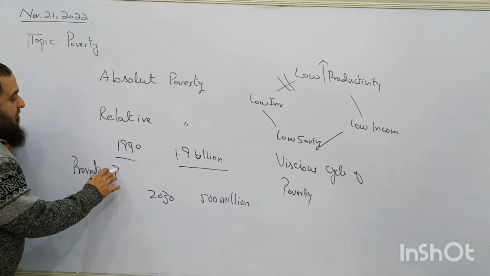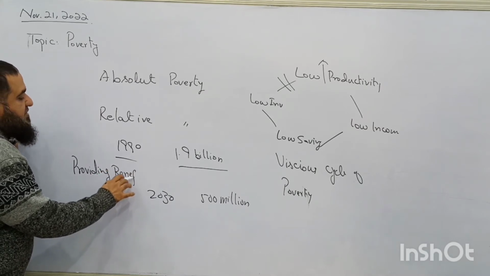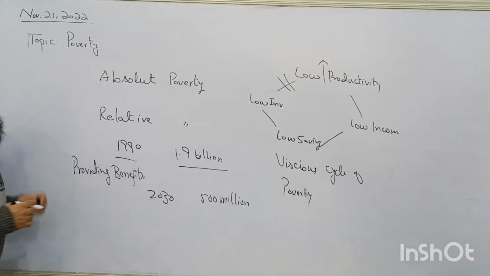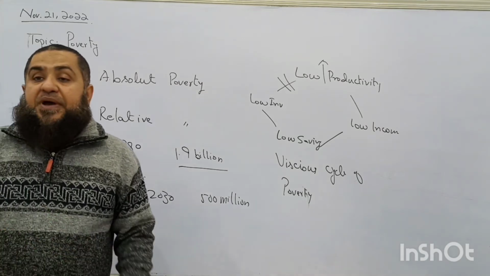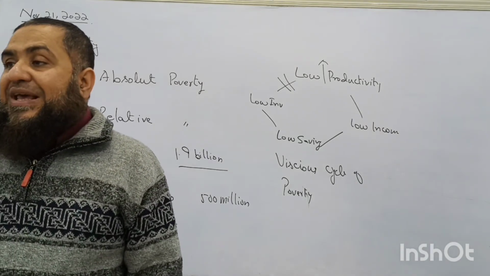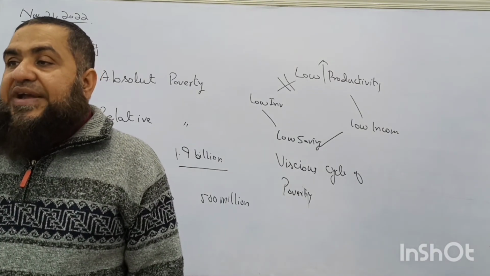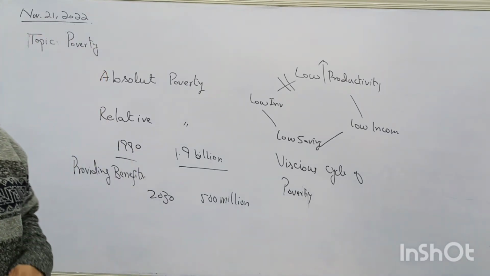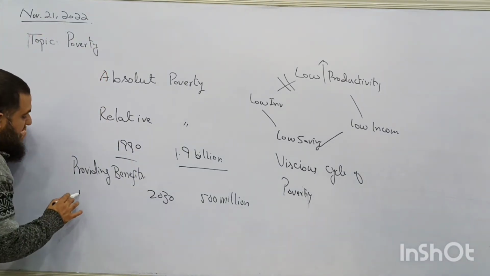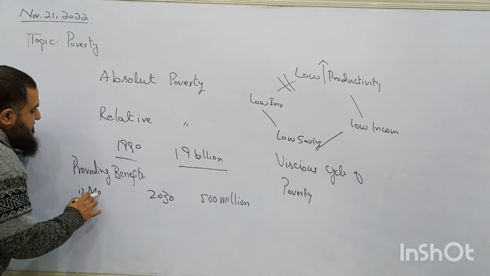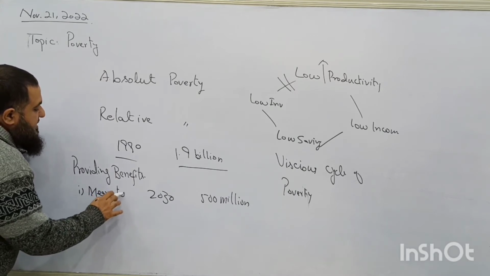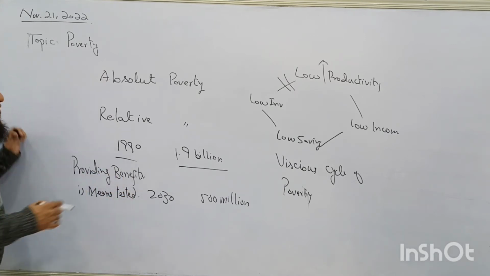Providing benefits. What are these benefits? Government can provide benefits to the poor people in the form of cash money. What are those benefits? One we call means tested. Means tested benefits. What do we mean?